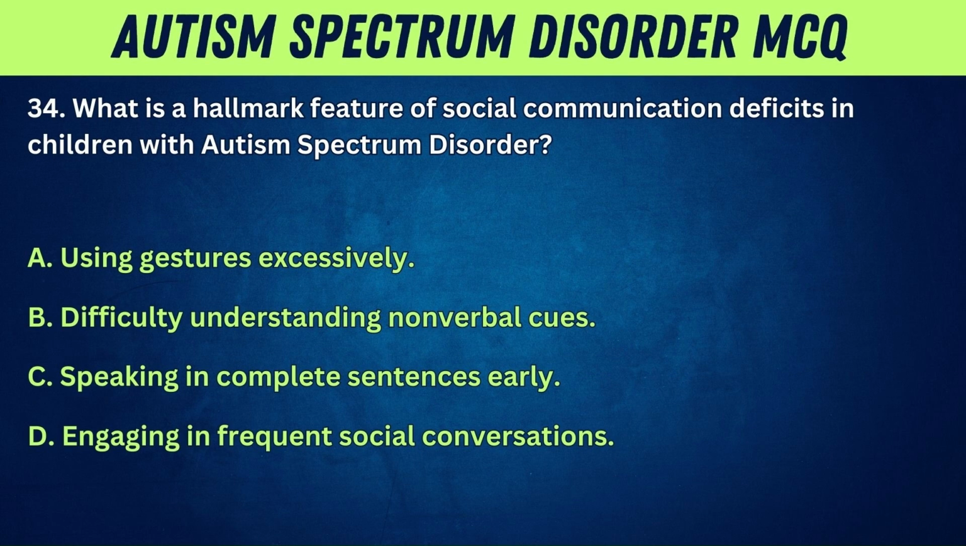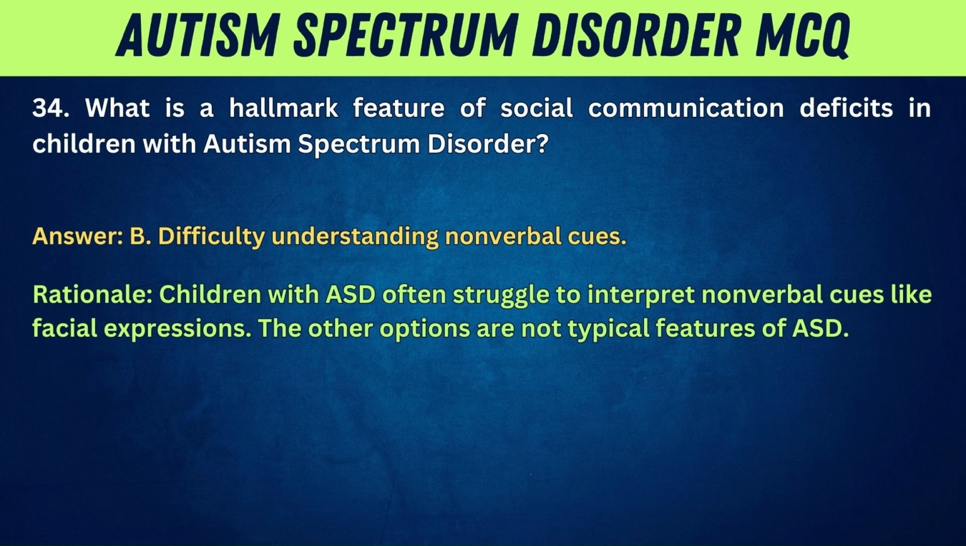34. What is a hallmark feature of social communication deficits in children with autism spectrum disorder? A. Using gestures excessively. B. Difficulty understanding nonverbal cues. C. Speaking in complete sentences early. D. Engaging in frequent social conversations. Answer: B. Difficulty understanding nonverbal cues.